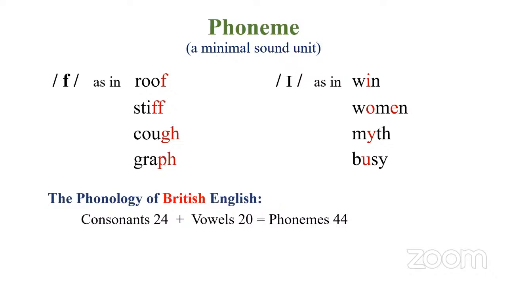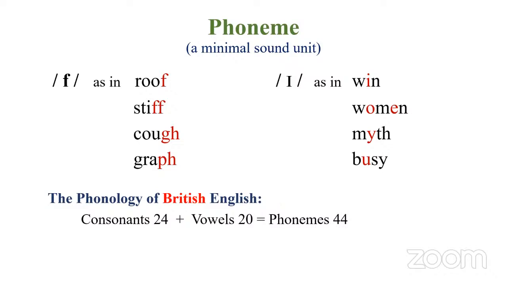Maybe let's look at another example. Let's go for this phoneme, E. As in win, we have the letter I, and that is pronounced E, win. Or we have women. In this word women, we have the letter O, and we also have the letter E. Both are pronounced E, women.